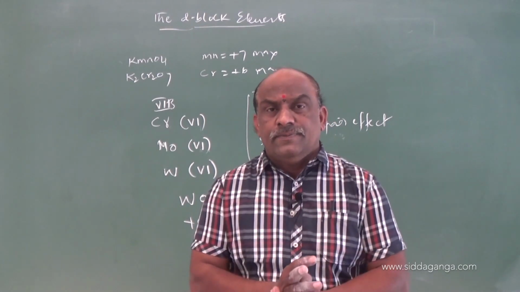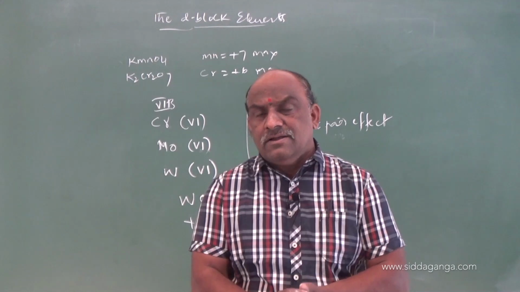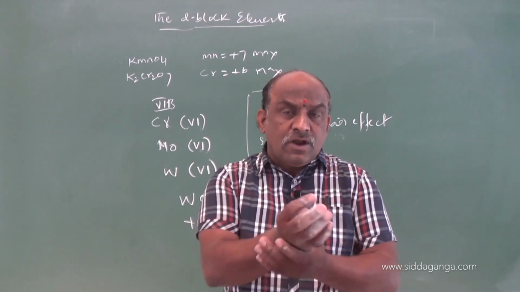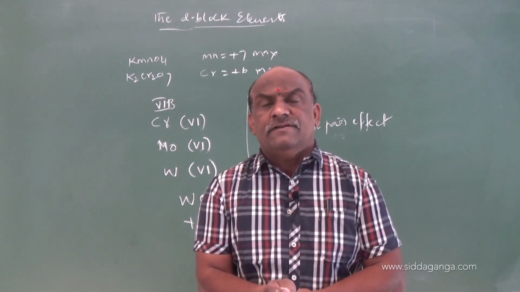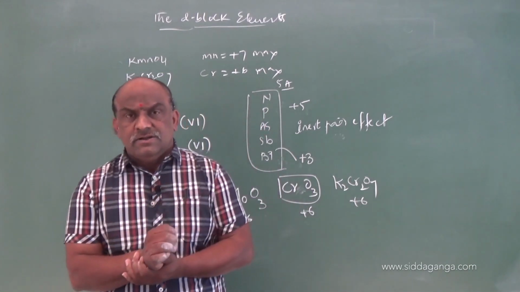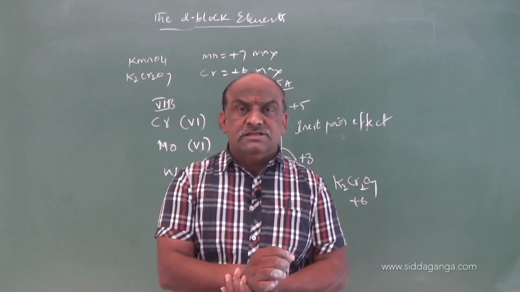Higher oxidation states are oxidizing agents, lower oxidation states are reducing agents.